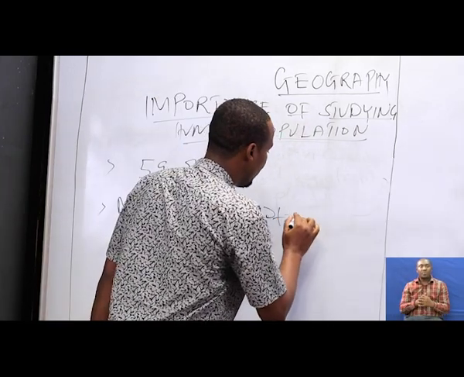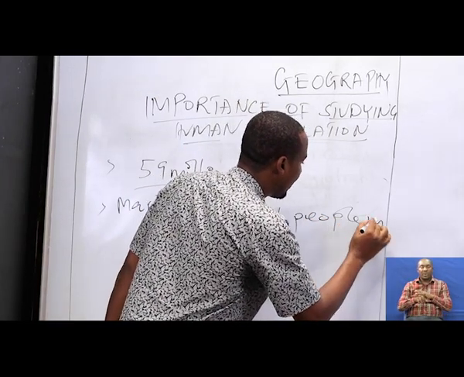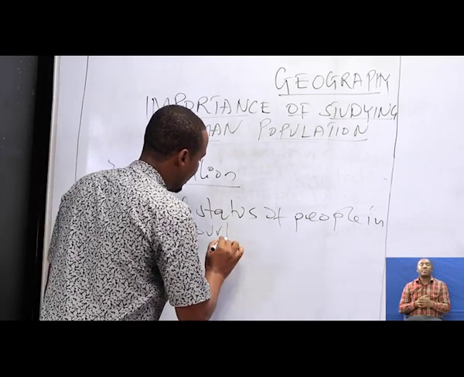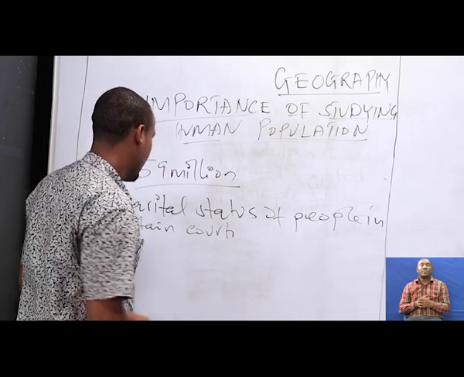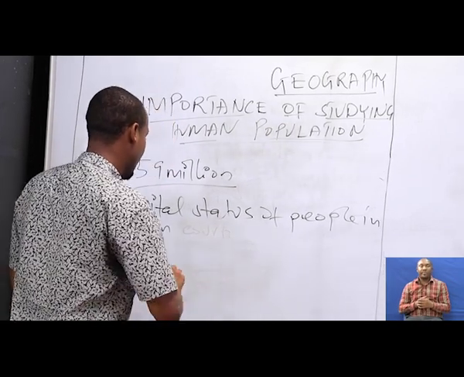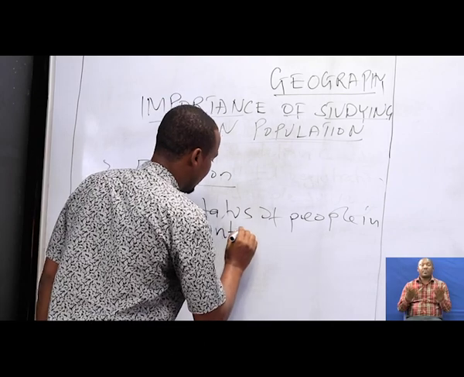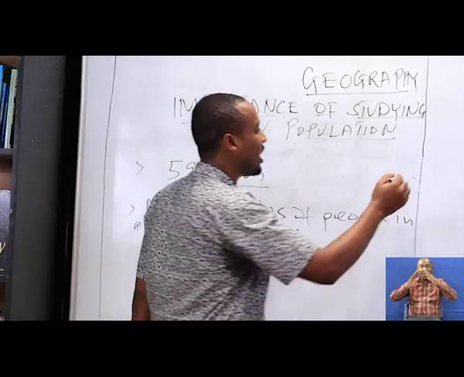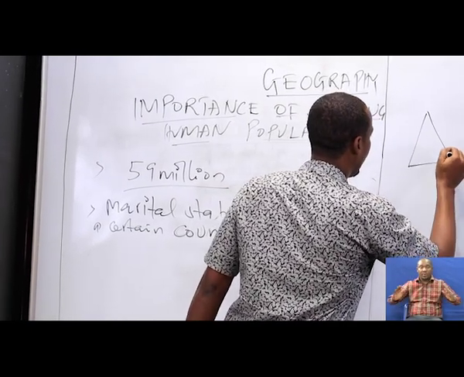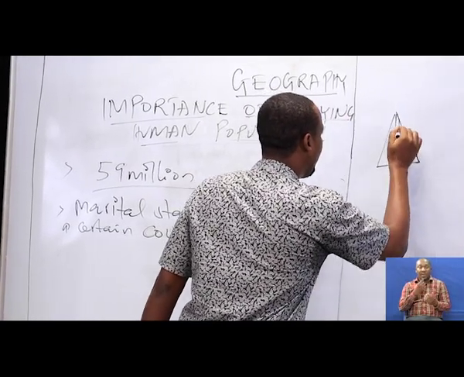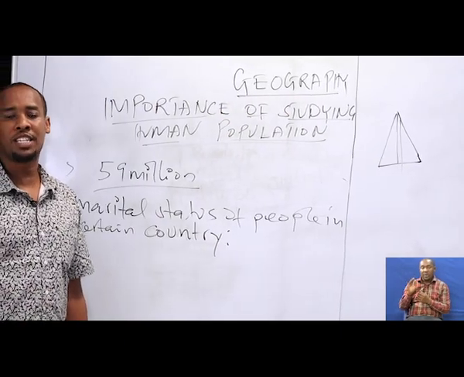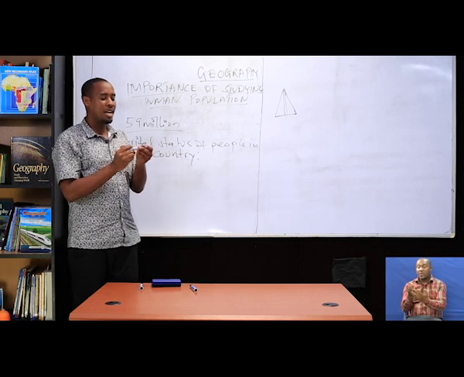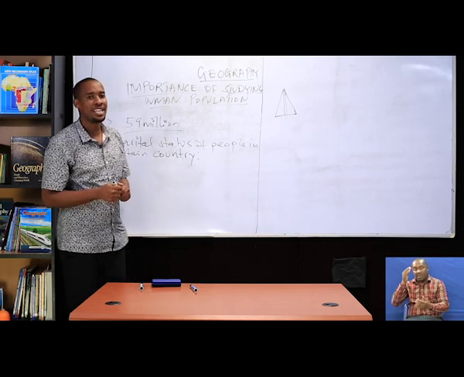of people in a certain country. That means that through having a population pyramid, I said one of the importances of the population pyramid is that it provides information about people in terms of their age and sex.